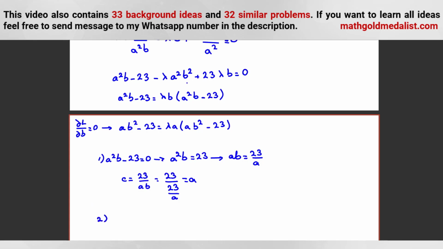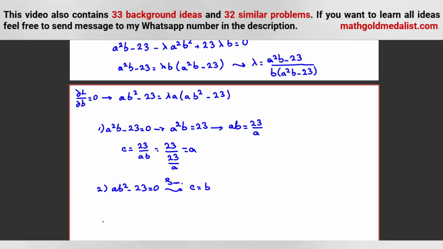So otherwise, if it is not 0, we can calculate lambda. Lambda is equal to A squared B minus 23 over B times A squared B minus 23, since this part is not 0. Now the next part for this one. Again, you can say AB squared minus 23 is equal to 0, and similarly, you can reach that C is equal to B in this case. Otherwise, we can also calculate lambda from here. It will be AB squared minus 23 over A times AB squared minus 23.